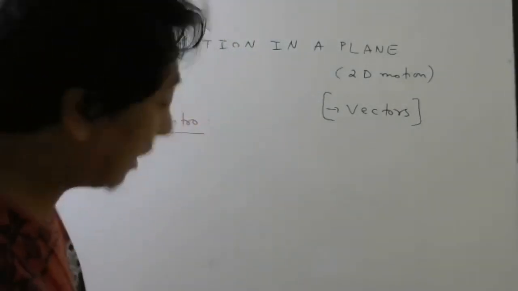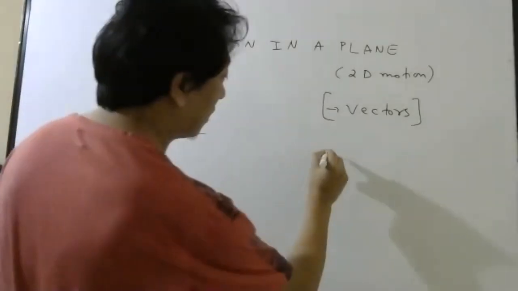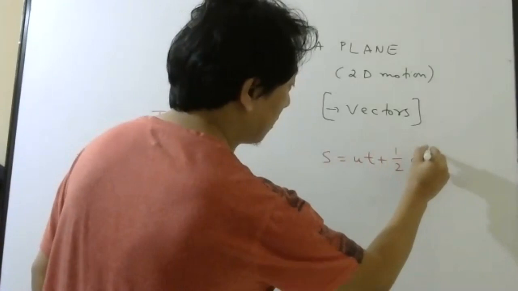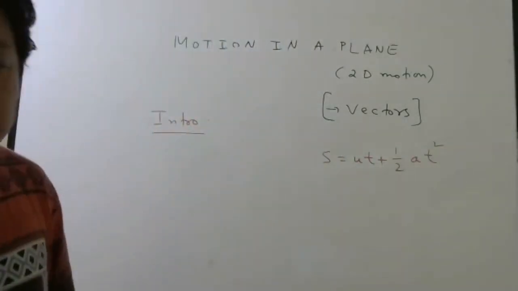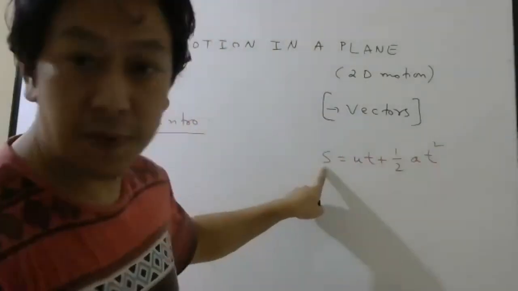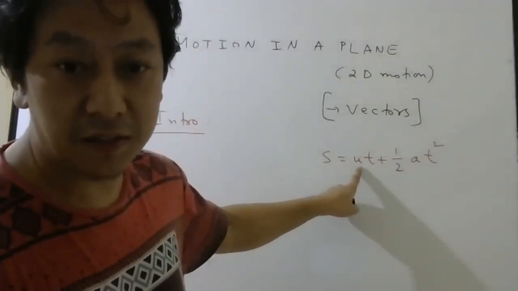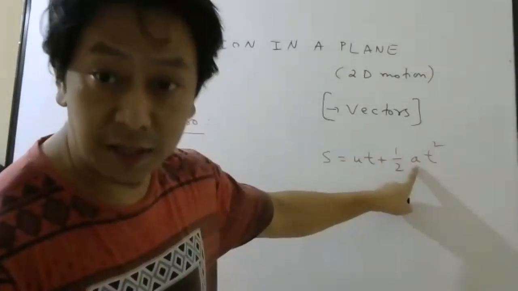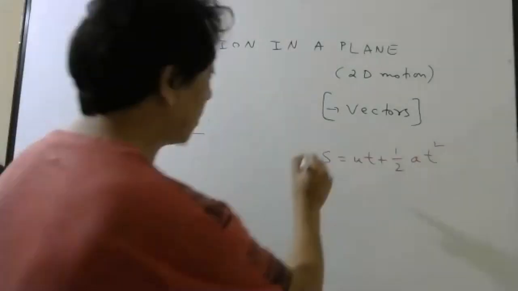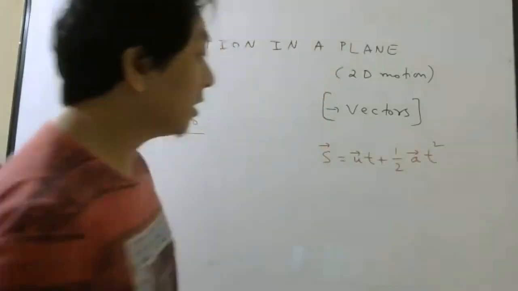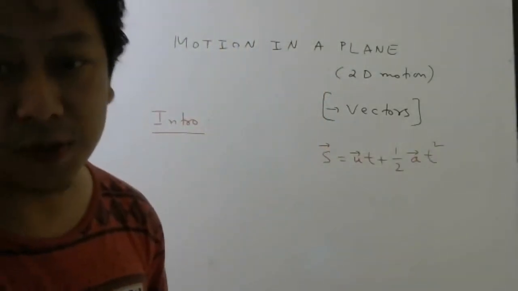So when I write the formula, look carefully, S equal to ut plus half at square. Which are the vector quantities? Displacement is a vector quantity, initial velocity is a vector quantity, acceleration is a vector quantity. So I must actually put a bar. Okay, students. So this is how I should write the equation.